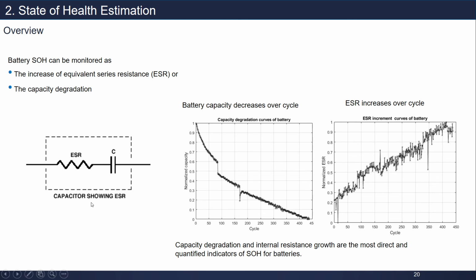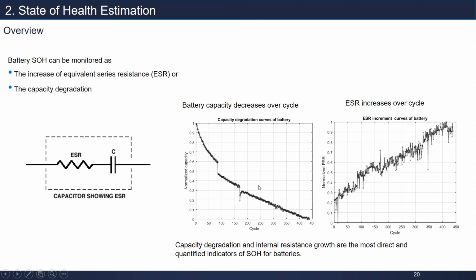This is the capacitor showing ESR. This is the capacitor and capacity, and this is the equivalent series resistance. Here is the capacity degradation curve of the battery and the ESR recovery curve. So every cycle capacity degrades. Same as here, every cycle the equivalent series resistance increases.